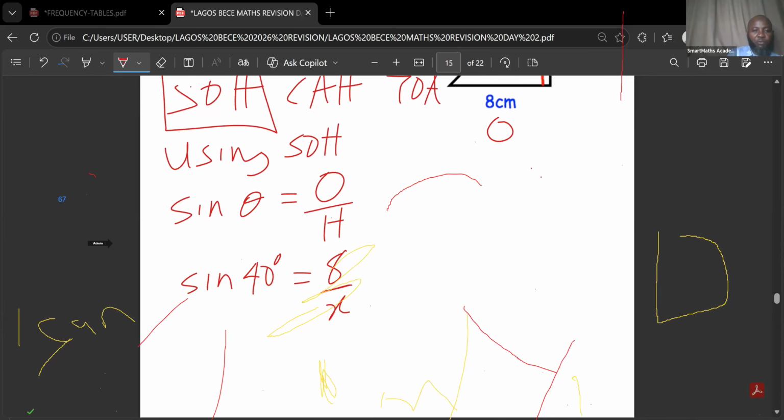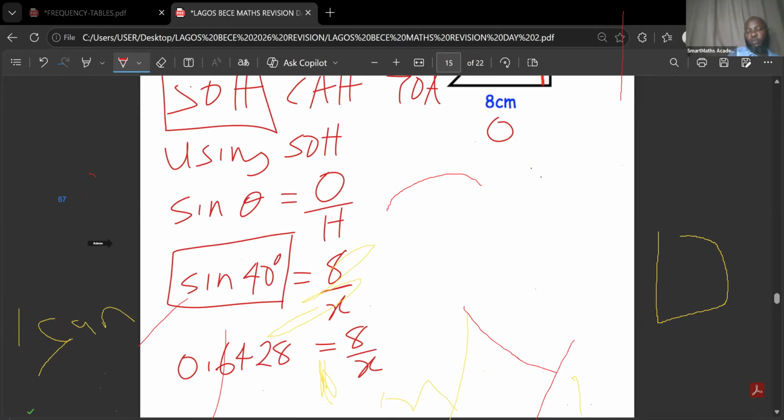You'll be given it for this one as well. Okay, sine 40 is this, tan 40 is this, they will tell you that. So in this case, I'm going to find sine 40 degrees here, and that is going to give me 0.6428 equals to 8 over x.